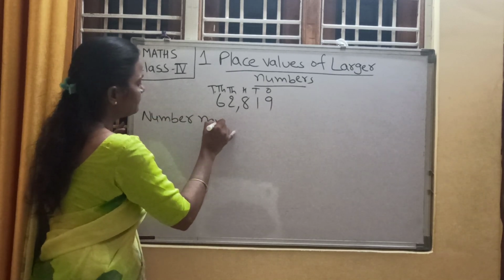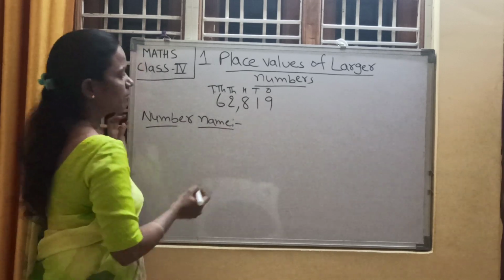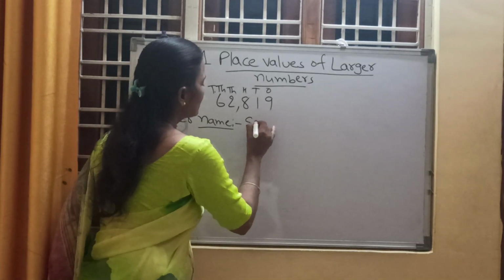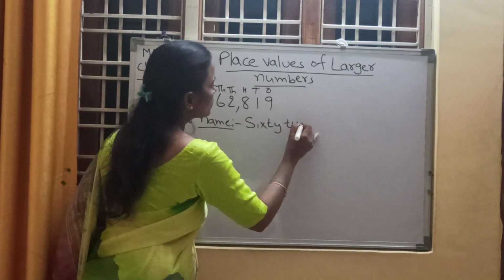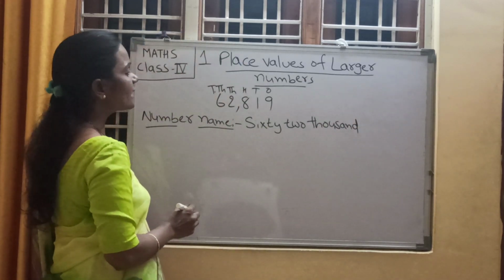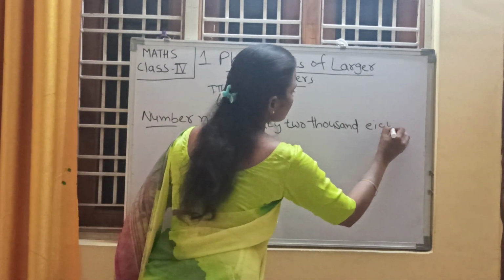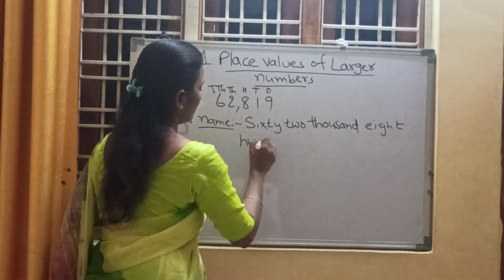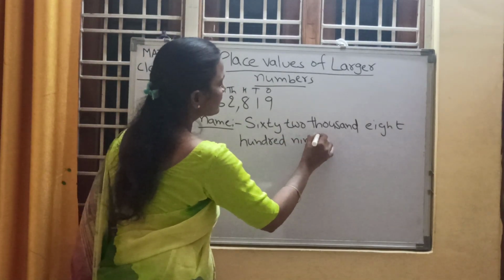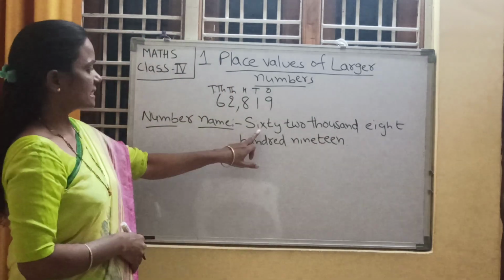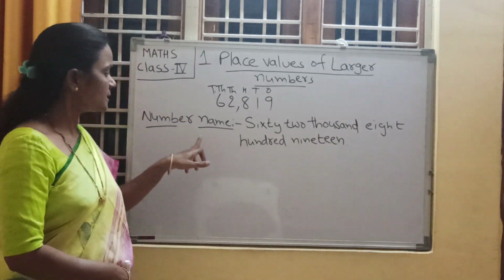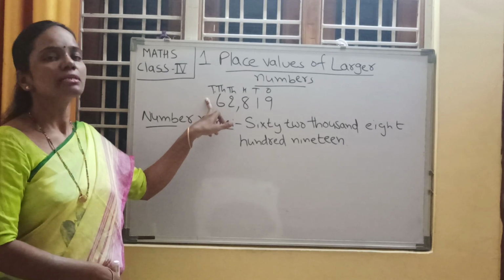The number name of this 5-digit number is 62,819. This is the number name of this number.